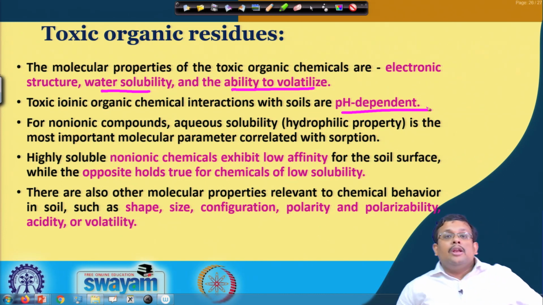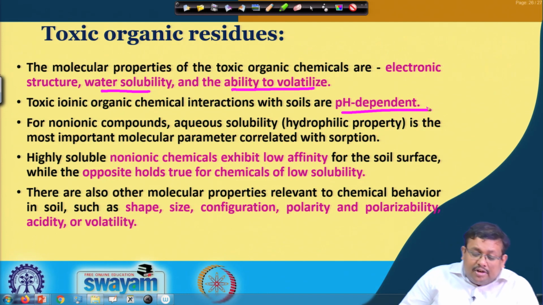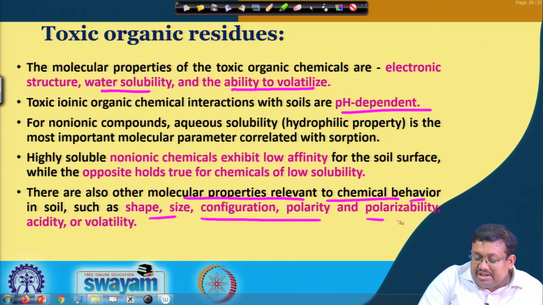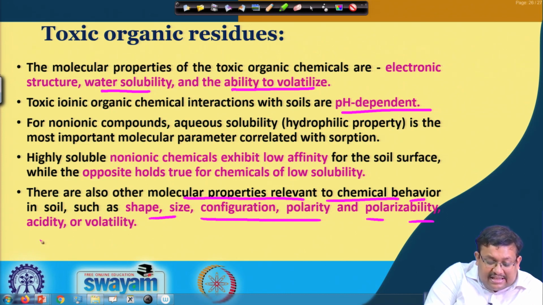So, for non-ionic compounds, aqueous solubility, that is hydrophilic property, is the most important molecular parameter correlated with sorption, and highly soluble anionic chemicals exhibit low affinity for the soil surface, while the opposite holds true for the chemicals of low solubility. And there are also other molecular properties relevant to chemical behavior of soil, such as shape, size, configuration, polarity, polarizability, acidity and volatility.